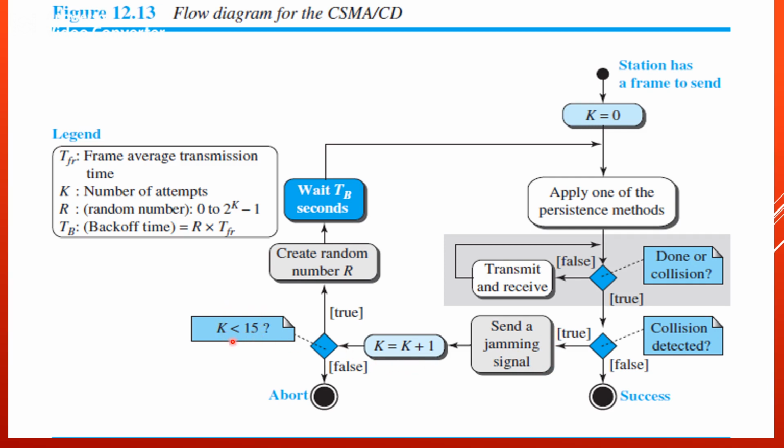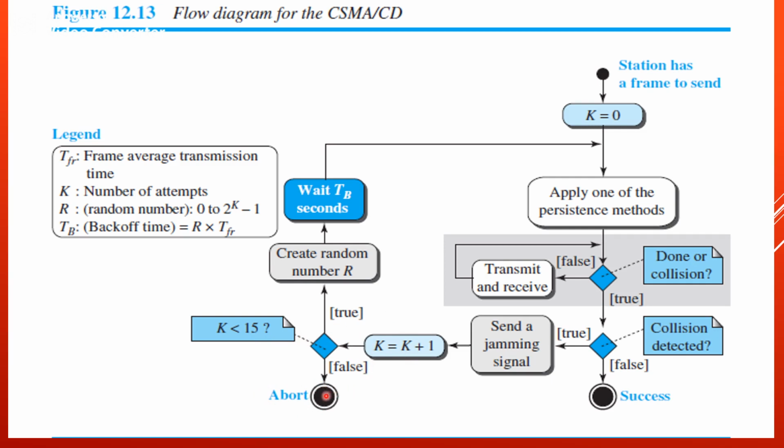The maximum value of k is fixed here as 15. If k is less than 15, once again we create the random number, wait for TB seconds, and repeat the actions. If the number of attempts is more than 15, we abort the transmission. So this is how the actual principle of CSMA/CD works.